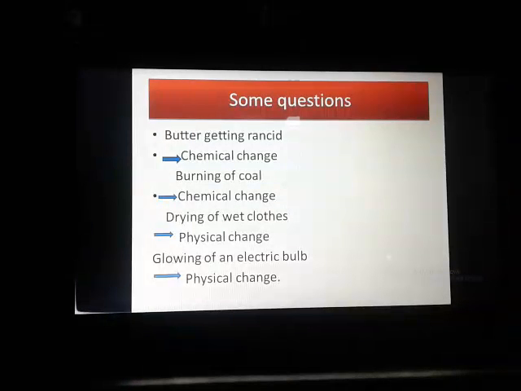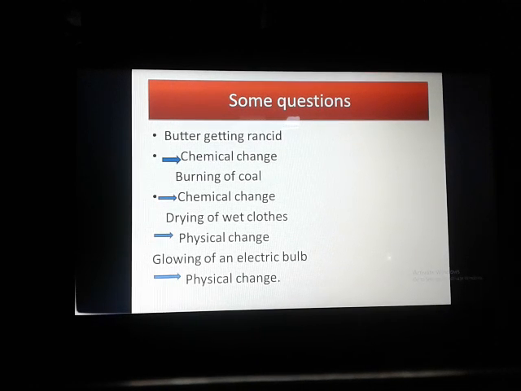Suppose the glowing of an electric bulb. Whenever you switch on an electric bulb, the bulb will turn on. Again, when you switch off the fan, the fan will turn off immediately.